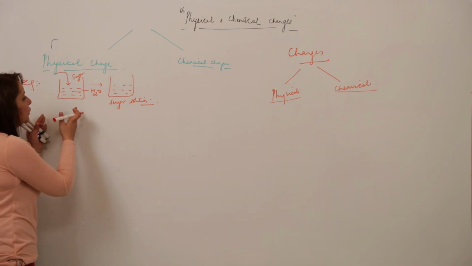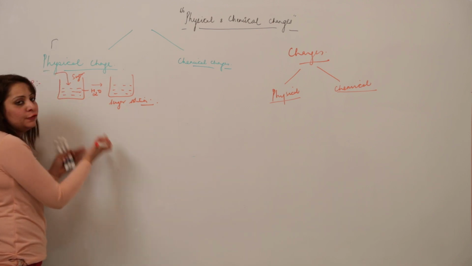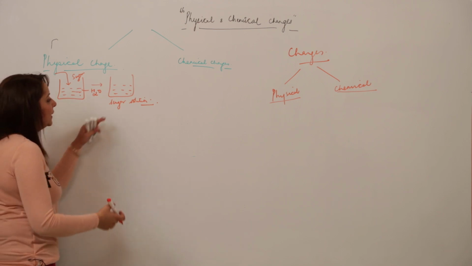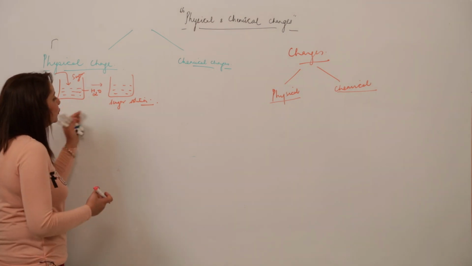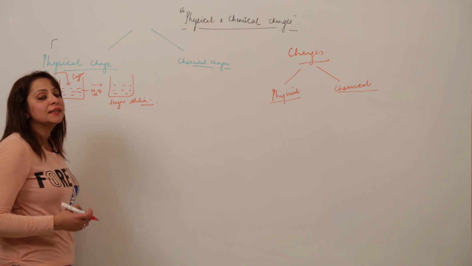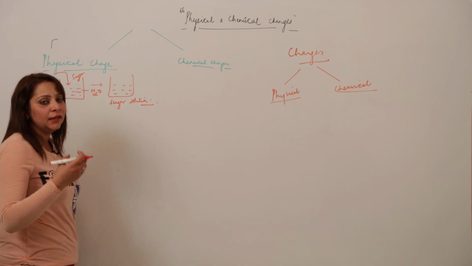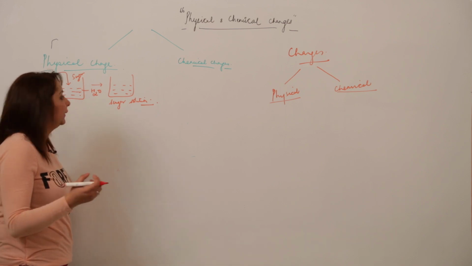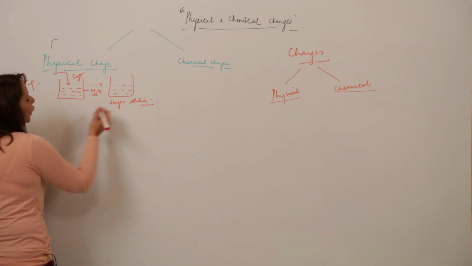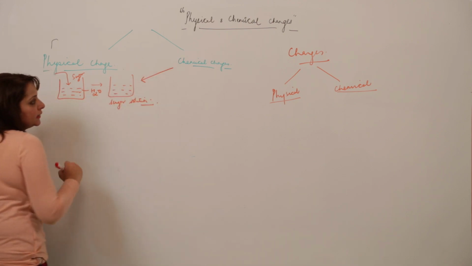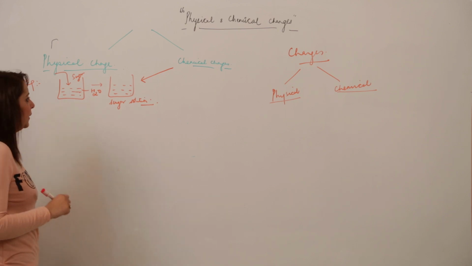Earlier there was no sweet taste, no bitter taste, it was just neutral. It was tasteless, but after adding sugar it became a sugar solution and started tasting sweet, right. So this is the example of the chemical change. This example which I have illustrated is a chemical change.